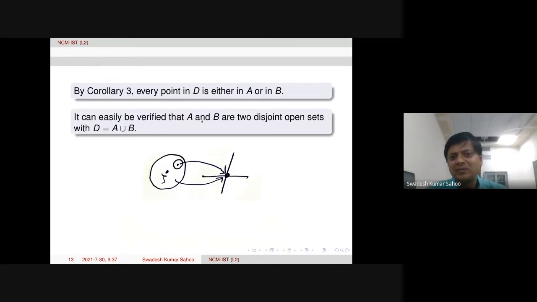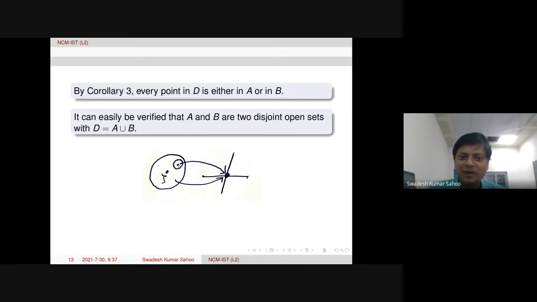Then one can prove that A and B are actually open sets. Disjoint is clear, and the union is actually the whole D. It is clear, and that they are open sets is also clear. From this picture you can see, for example, that A is open. I am going to explain here.